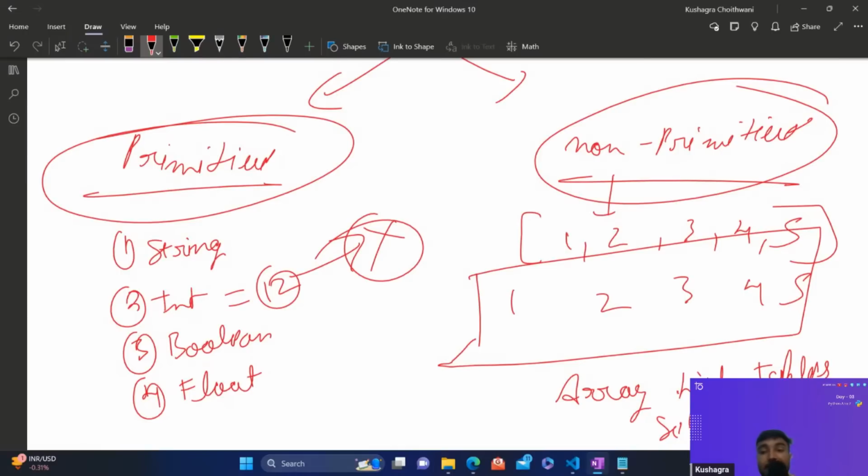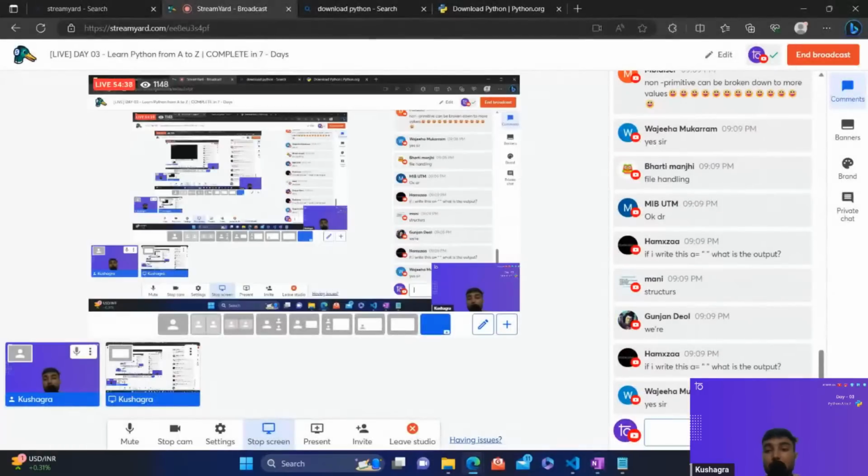We have array, list, tuple, sets, dictionary, and the examples of the primitive data types are string, integer, boolean, and float. We have already talked about string, integer, boolean, and float. In the next session, we are going to talk about the non-primitive data types, that are array, list, tuples, sets, and dictionary. We are going to see what exactly they are and what the difference between these things is. So I hope primitive and non-primitive is also clear to you guys.